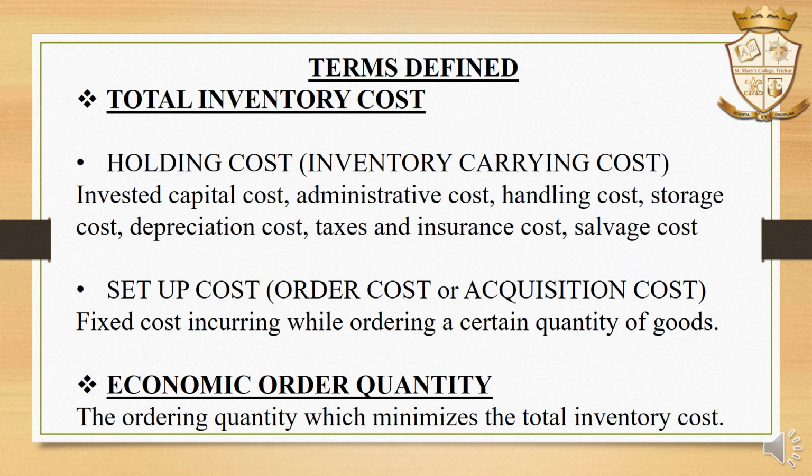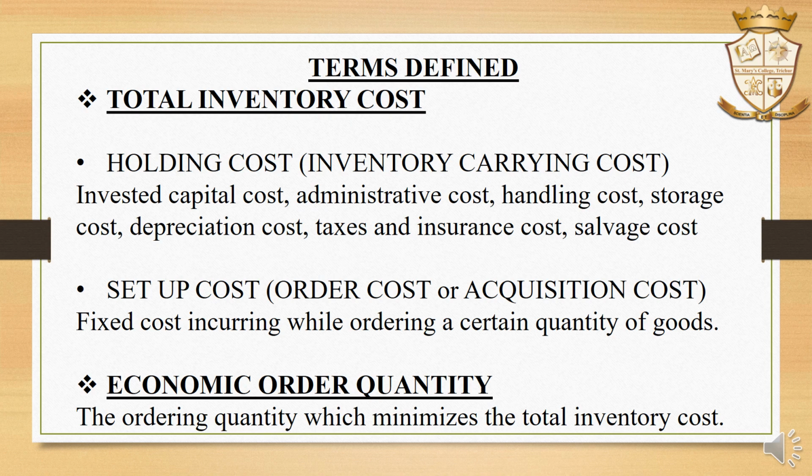Then what are the terms used in inventory control? There are two major terms used in inventory control, that is total inventory cost and economic order quantity. Total inventory cost includes two types of cost, that is holding cost and setup cost or order cost. Holding cost includes various costs: invested capital cost, administrative cost, handling cost, storage cost, depreciation cost, tax and insurance cost, and salvage cost. Then setup or order or acquisition cost means the fixed cost incurred while ordering a certain quantity of goods at a given point of time.